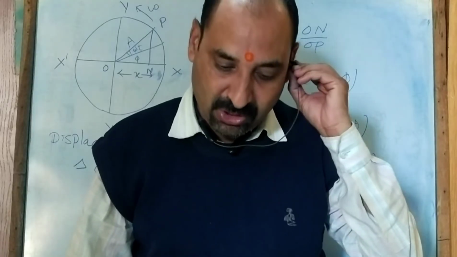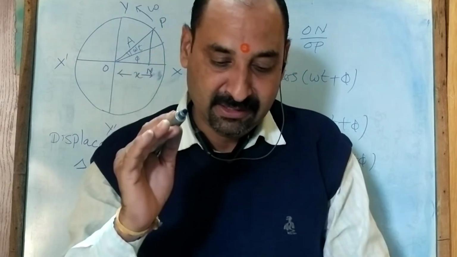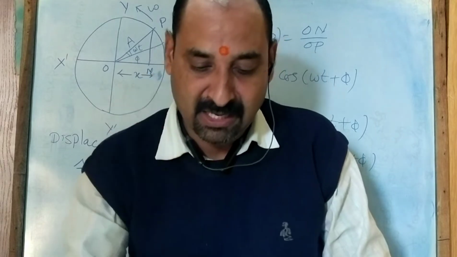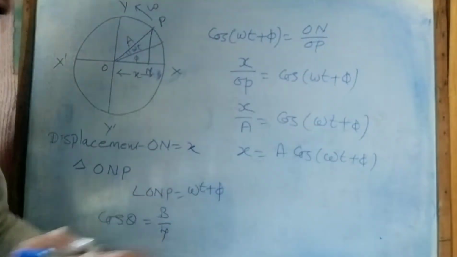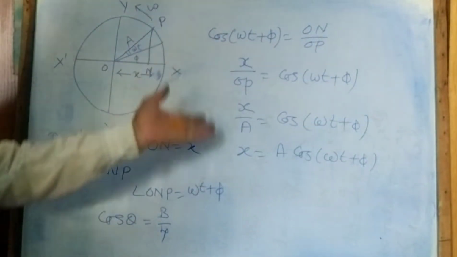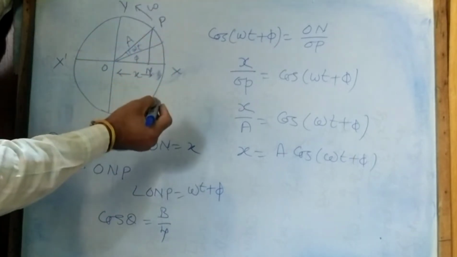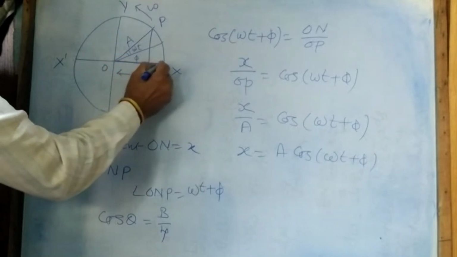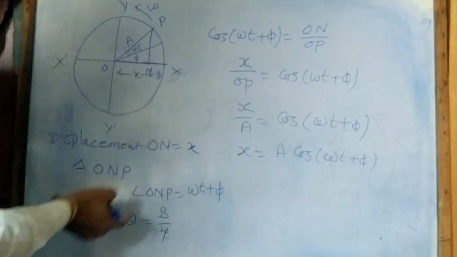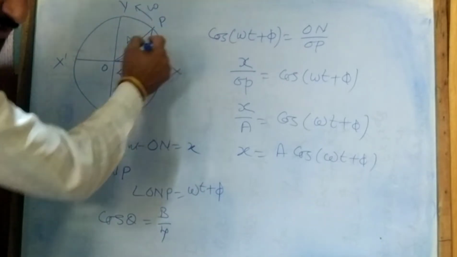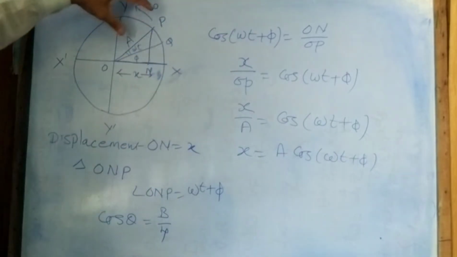So in this video we will talk about the uniform circular motion in the SHM, and we will find the displacement of a simple harmonic motion. For this, I have a diagram of circular motion. A particle executes SHM. This is the x-axis and this is the negative x-axis. A particle is moving in this direction. At any instant, suppose the particle is at the position of P.